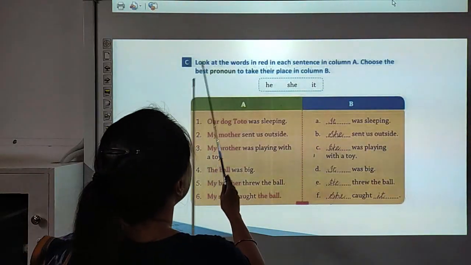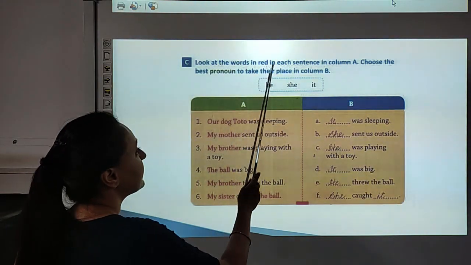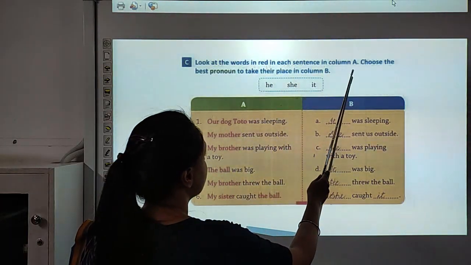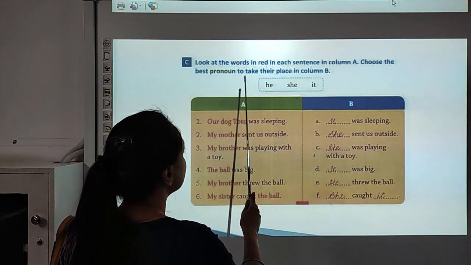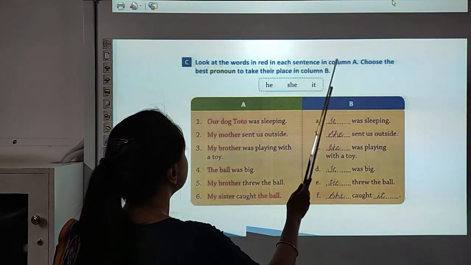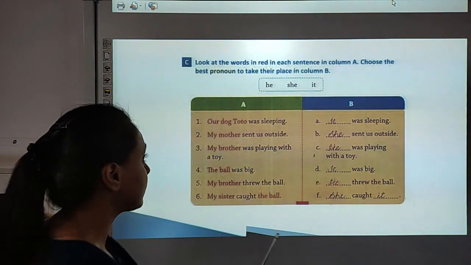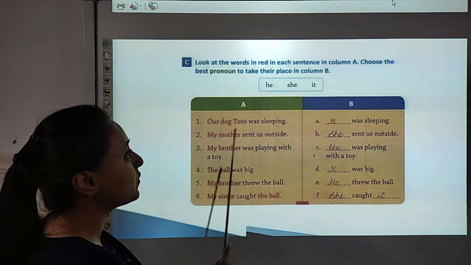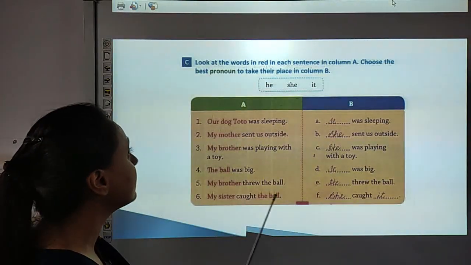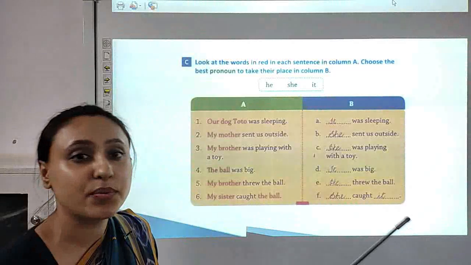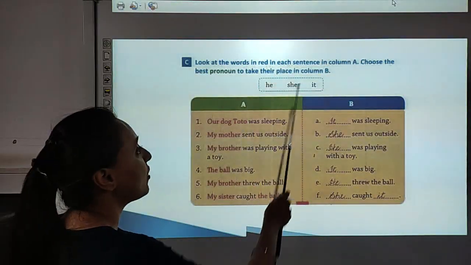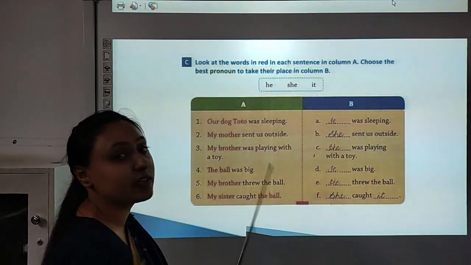Question C. Look at the words in red in each sentence in column A. Choose the best pronoun to take their place in column B. So children, here you can see some words, some nouns in red. Okay, you have to choose the pronoun from the helping box and rewrite it in column B.